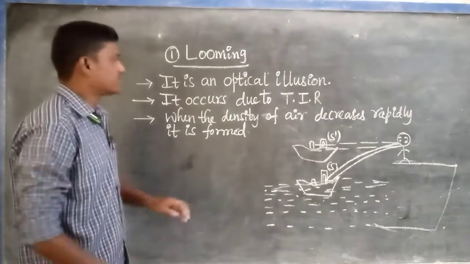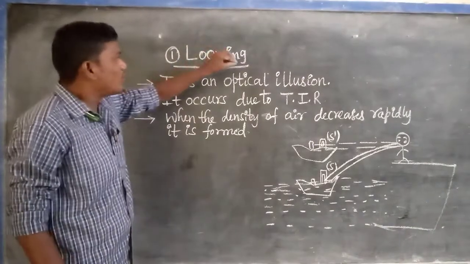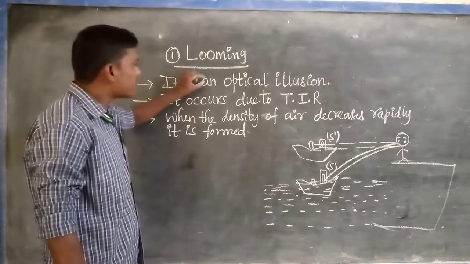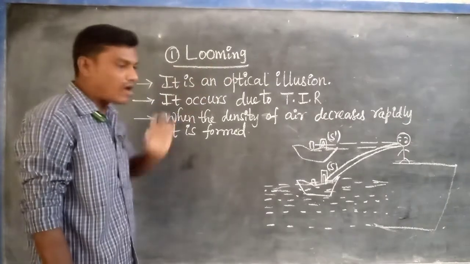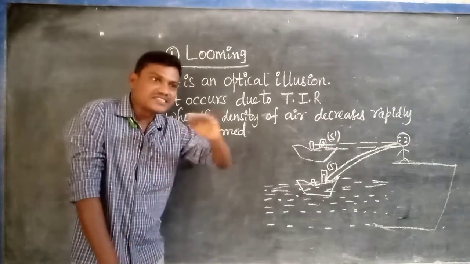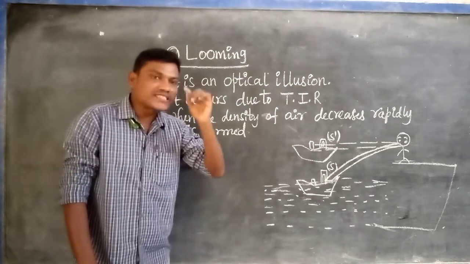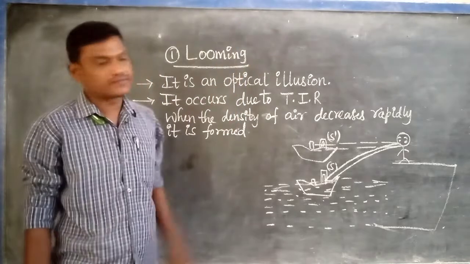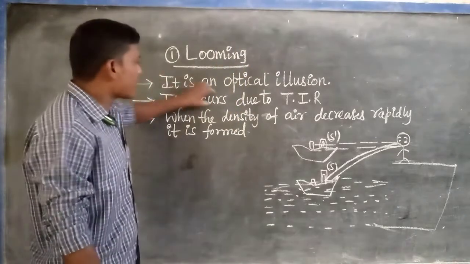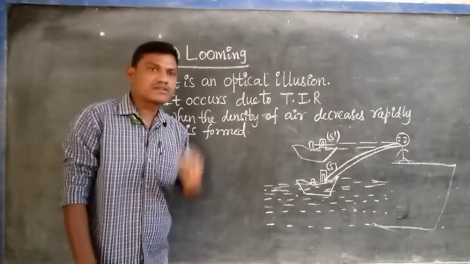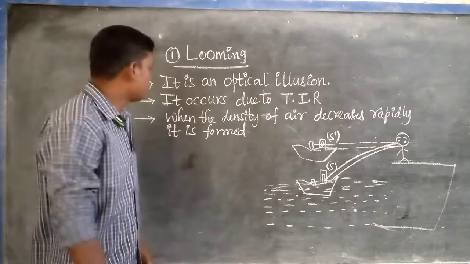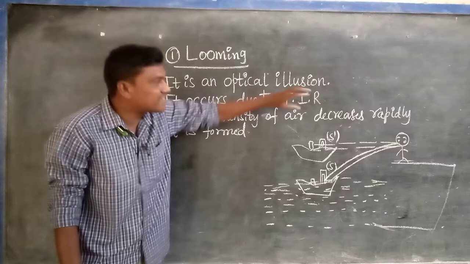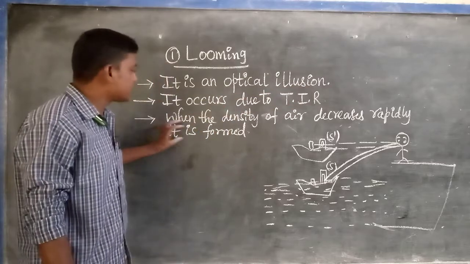So here, listen. What is the looming? Looming is nothing but an optical illusion. Optical illusion means it is not real, but when you see with the help of our human eye, it appears like that. It occurs due to which phenomenon? T.I.R. phenomenon only. It is formed when the density of air decreases rapidly.